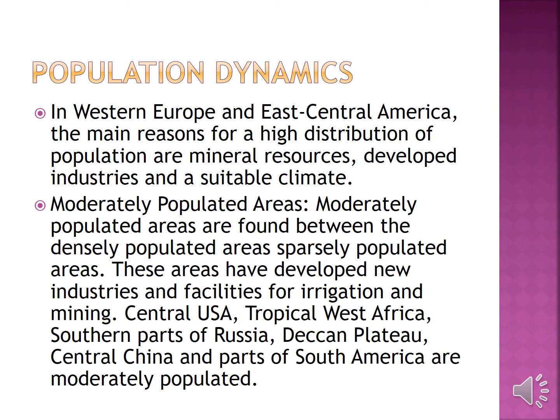In Western Europe and Eastern Central America, the main reasons for a high distribution of population are mineral resources, developed industries, and a suitable climate. Moderately populated areas. Moderately populated areas are found between densely populated areas and sparsely populated areas. These areas have developed new industries and facilities for irrigation and mining. Central USA, tropical West Africa, southern parts of Russia, Deccan Plateau, central China, and parts of South America are moderately populated.